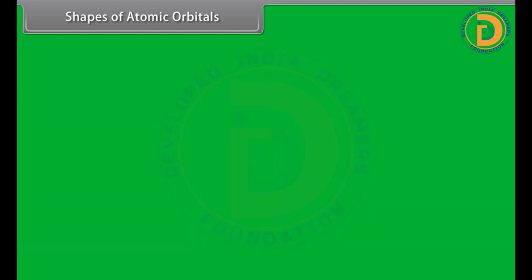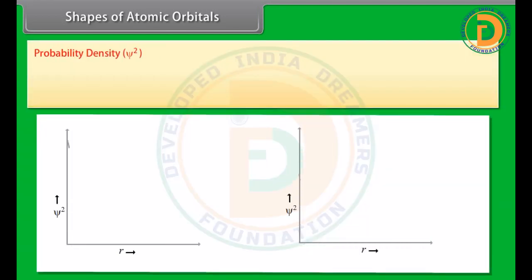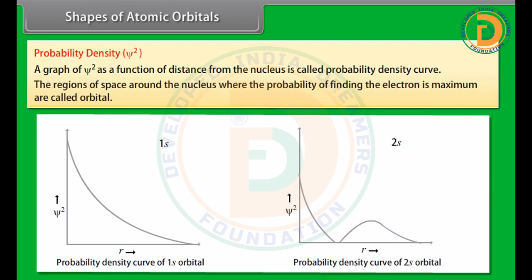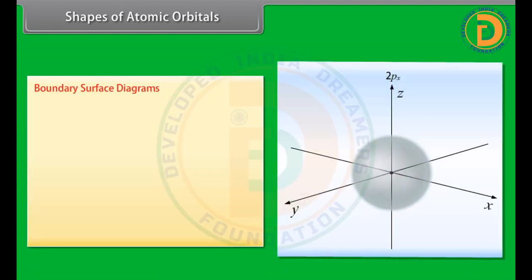Shapes of atomic orbitals. Probability density. A graph of psi squared as a function of distance from the nucleus is called a probability density curve. The regions of space around the nucleus where the probability of finding the electron is maximum are called orbitals. Boundary surface diagrams.